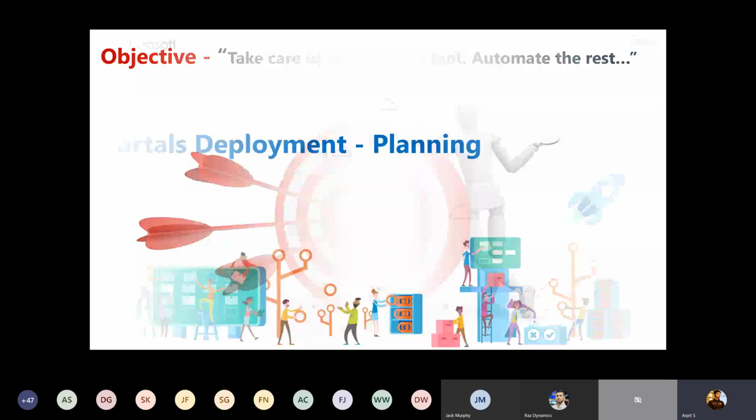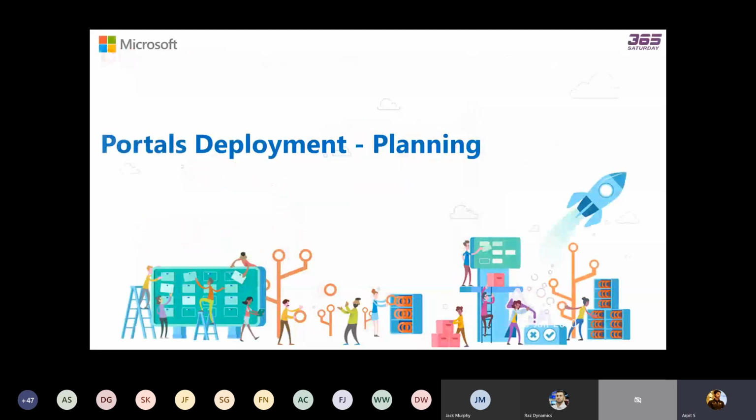Before starting the deployment, there are a few things that you need to plan before starting your portal deployment. I have been involved in various portal development projects and deployments, and based on my personal experience, I have collected various points that you need to keep in mind to do effective portal deployments.